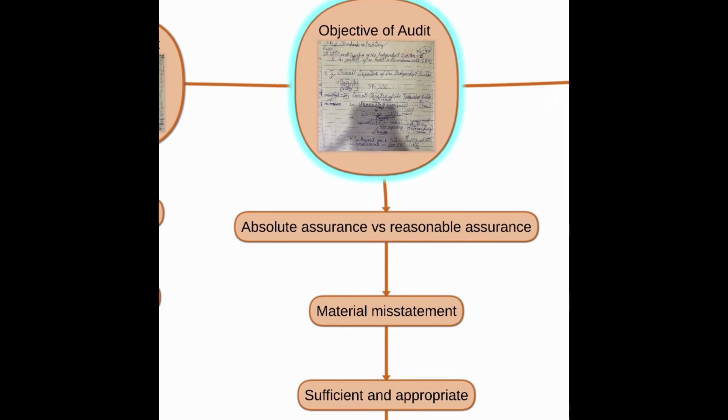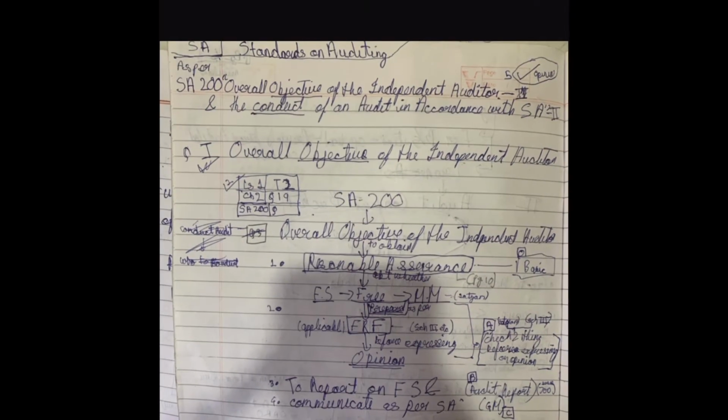So what is our objective? Our overall objective of independent audit is to obtain reasonable assurance. So we learn what is reasonable assurance: to obtain reasonable assurance about whether financial statement are free from material misstatement and prepared as per applicable FRF before expressing the opinion, and to report on financial statement and communicate as per SA.